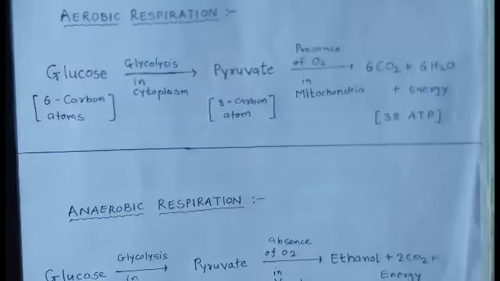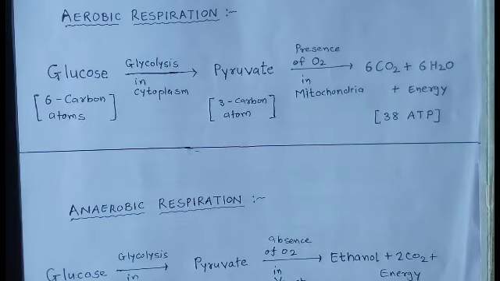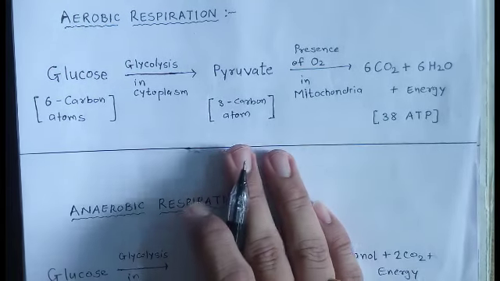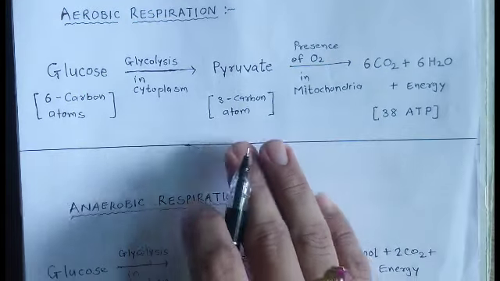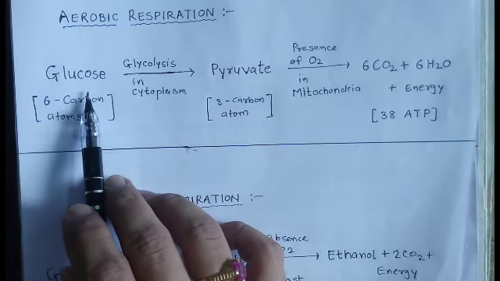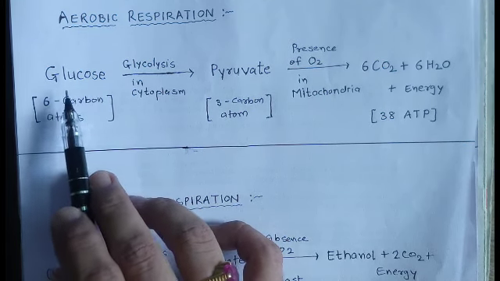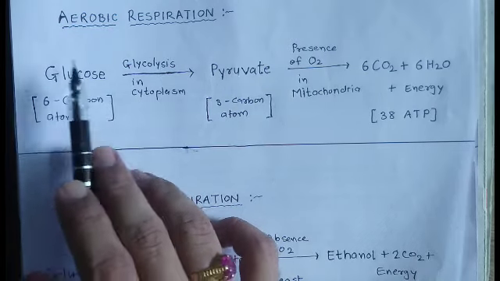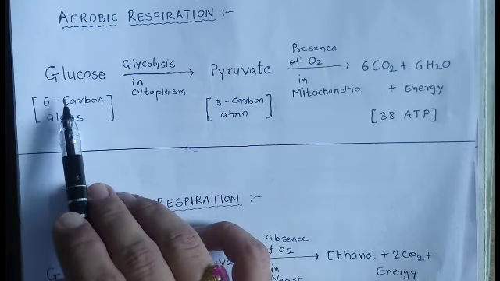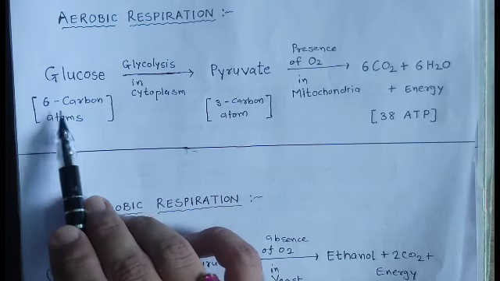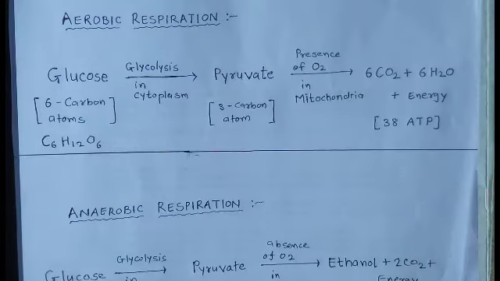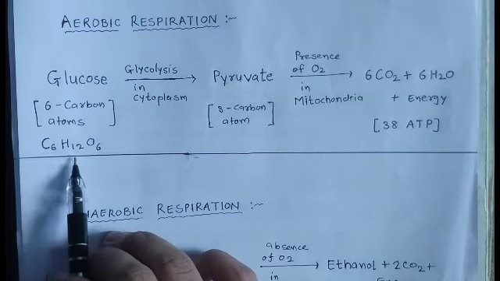Let us first of all understand about aerobic respiration. As we discussed, aerobic respiration occurs in higher level plants and animals. We can say that in human beings aerobic respiration occurs. This is the reaction of how it occurs. See here, as we know that respiration is the process in which the food is digested or oxidized. Here our food is in the form of glucose. At cellular level our food is converted into glucose. Now glucose is a molecule of 6 carbon atoms. Its molecular formula is C6H12O6.